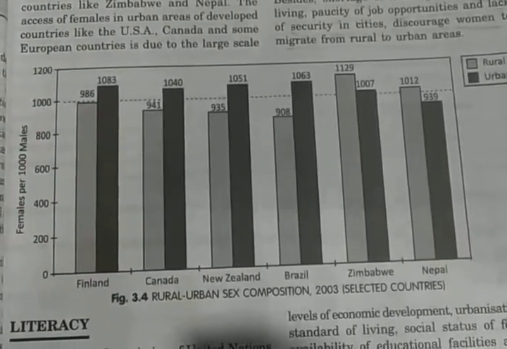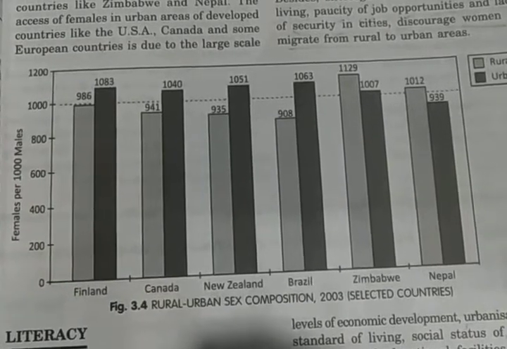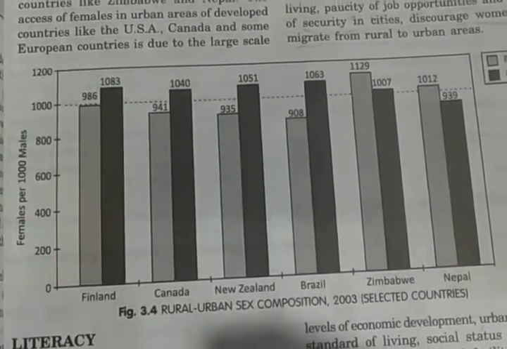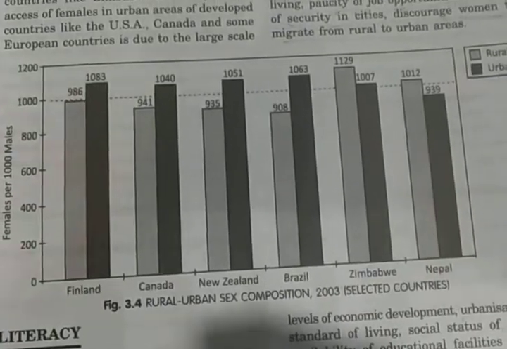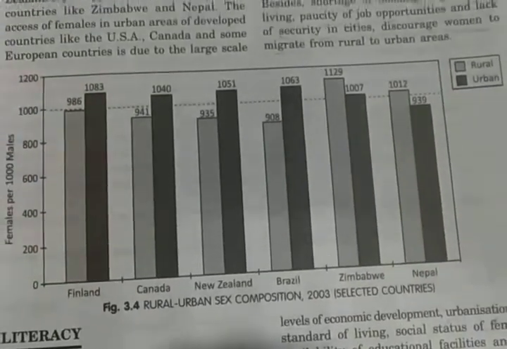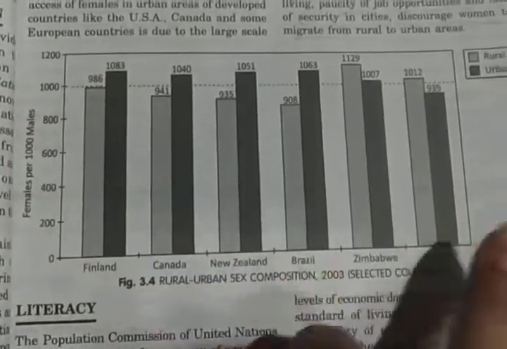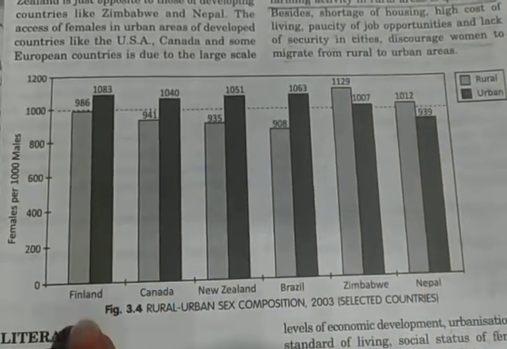You know we had started our new topic, that is rural and urban composition of the same chapter, population composition. So children, it's very important for you to know the meaning. But before that I just want to show a graphical representation which is given in your textbooks. Look at this rural and urban graphical representation.